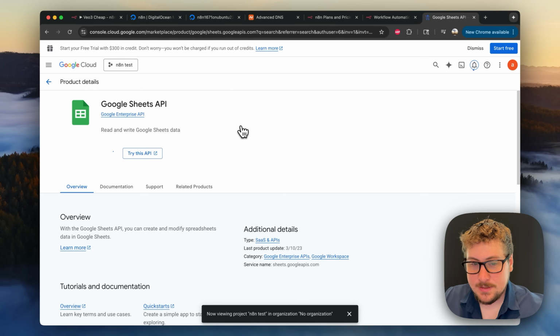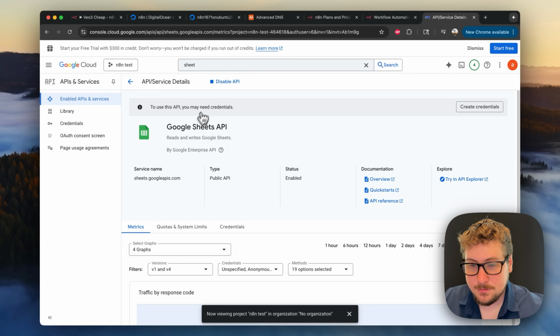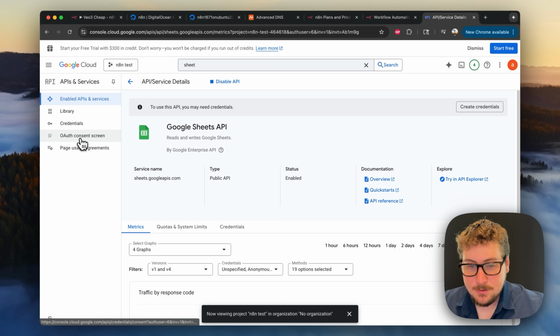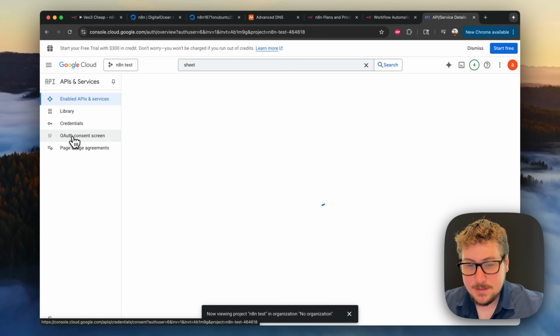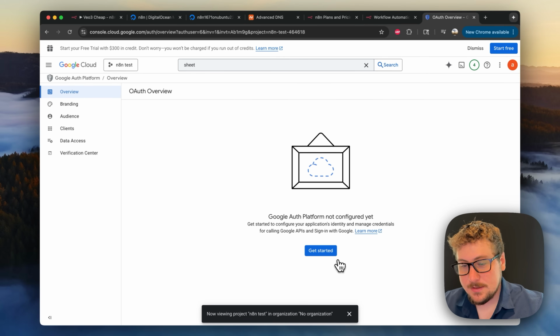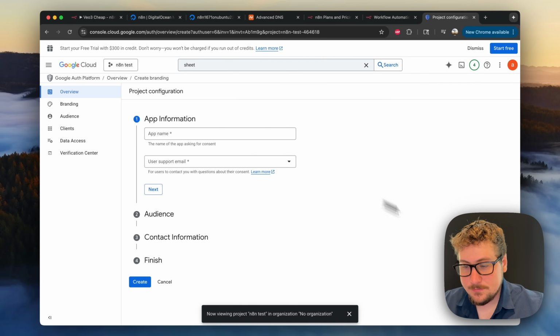Now that you have all three enabled, when you do this whole thing, it will be able to connect all three, although you'll have to, in N8N for each node, reconnect, but you'll at least be able to sign in with Google. So the next part we're going to do is the OAuth ourselves. So we're going to go into that OAuth consent screen right there. And then we're going to hit get started.